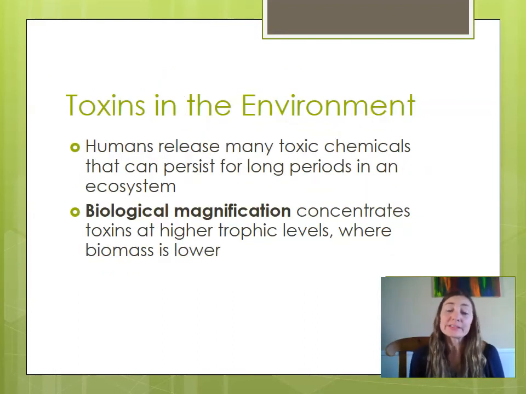We also tend to release a lot of toxic chemicals, and those toxic chemicals don't go away right away. They tend to persist for long periods. Sometimes they magnify in a trophic level. We get something called biological magnification, and this is concentrations of toxins at higher trophic levels where the biomass is lower.